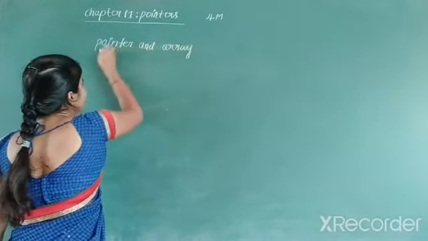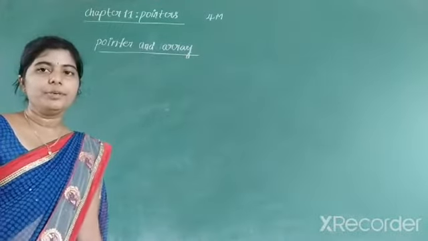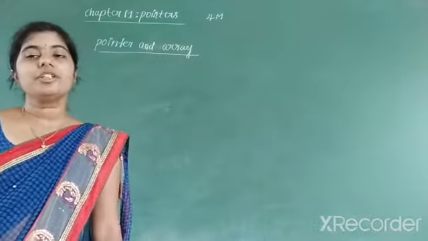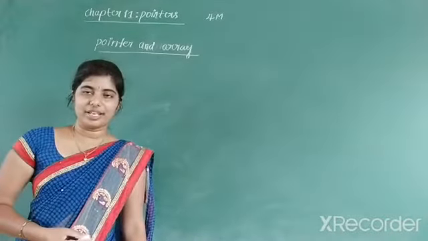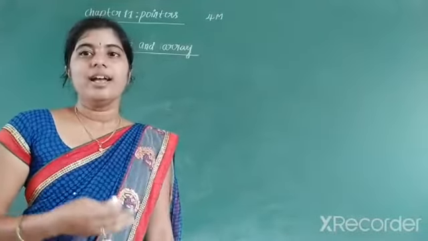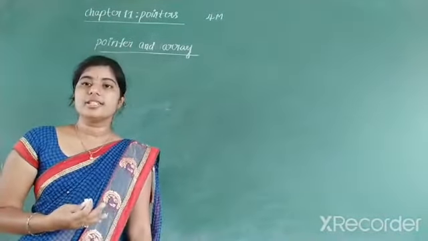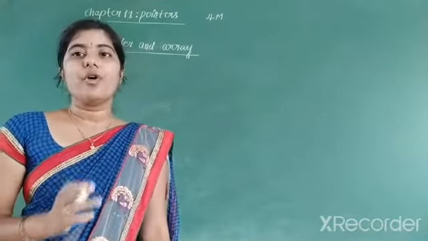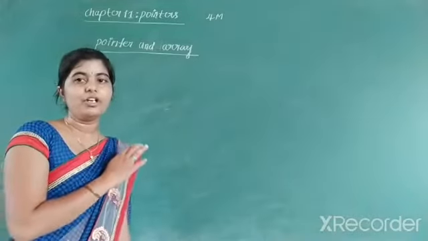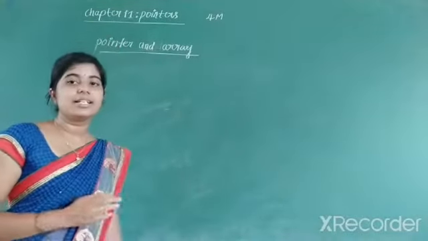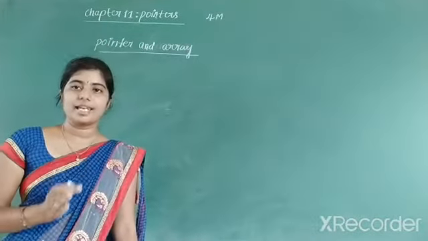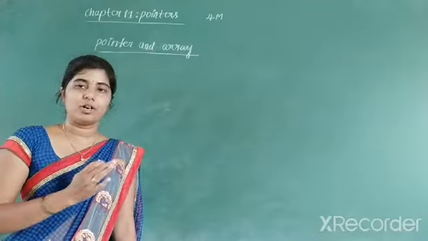We already know the definition of these two. What do you mean by pointer? A pointer is a special kind of variable which stores the address of another variable. What do you mean by arrays? We already discussed it in first year PUC. An array is a homogeneous collection of elements where all the elements belong to the same data type under a unique name or the same name.